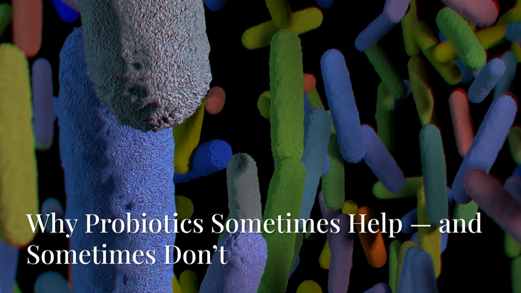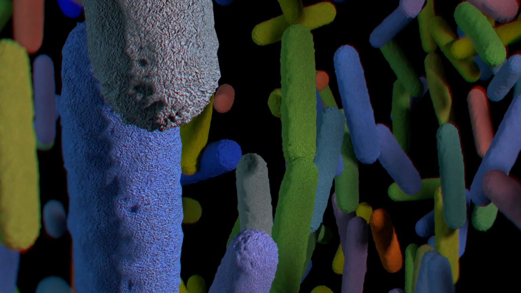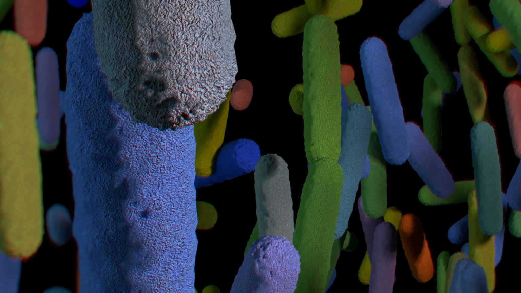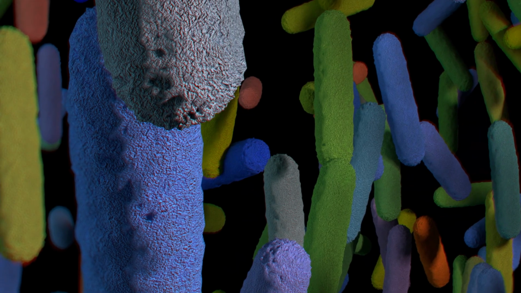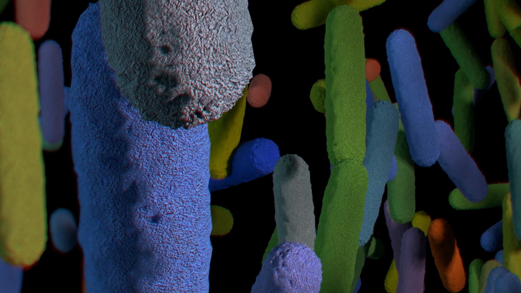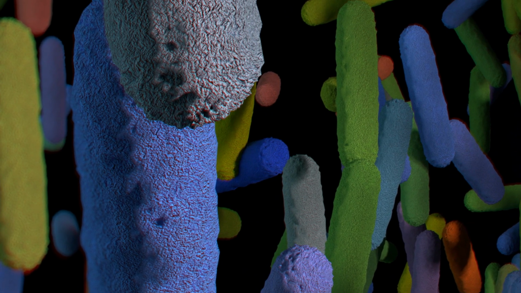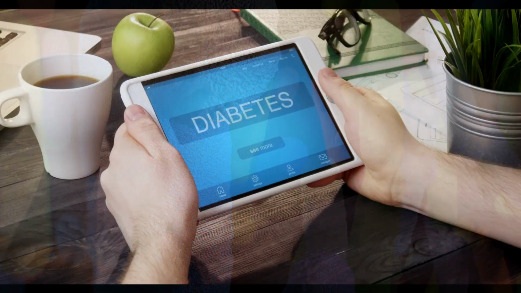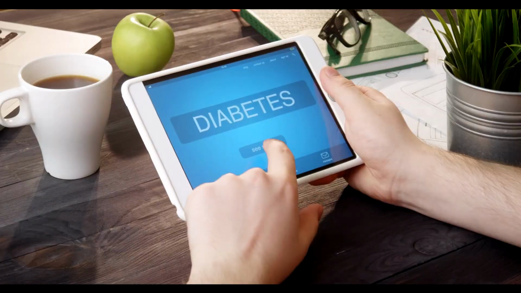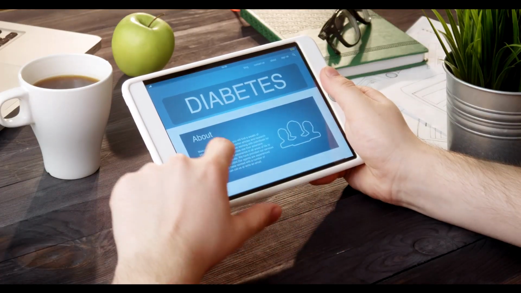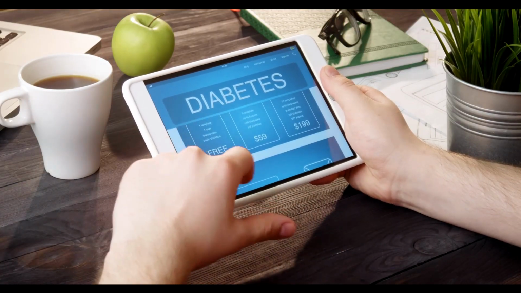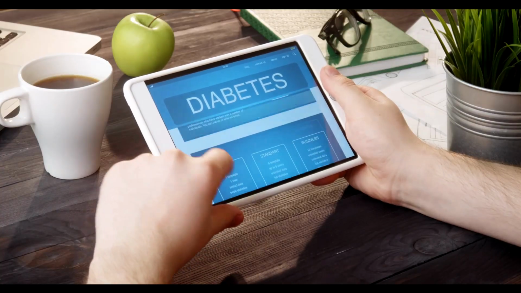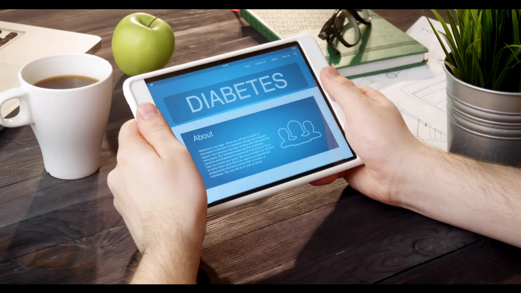Probiotics can be useful, but they are not ecological architects. They introduce organisms into an environment that may or may not support them. If pH, bile flow, motility, and nutrient availability are unfavorable, introduced organisms simply pass through or fail to colonize meaningfully. In some cases, they even increase competition and instability. This is why probiotics work best when the underlying environment has already begun to normalize. They reinforce balance. They do not create it.